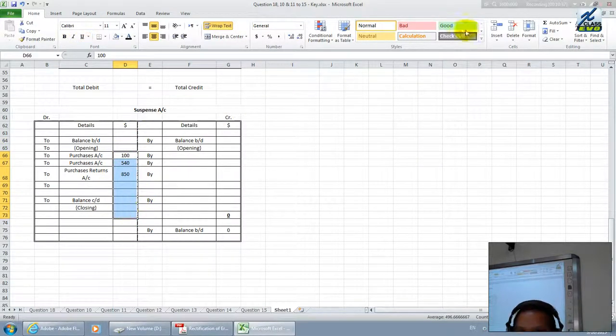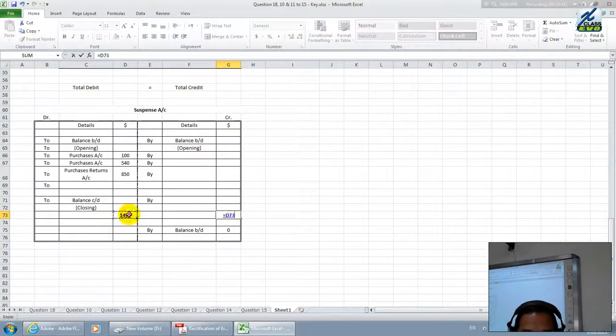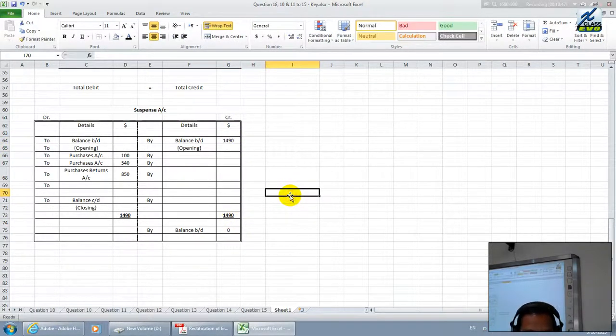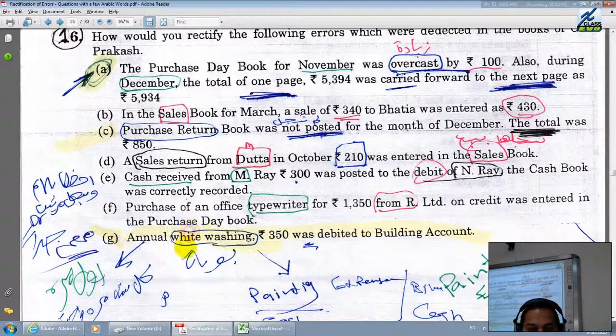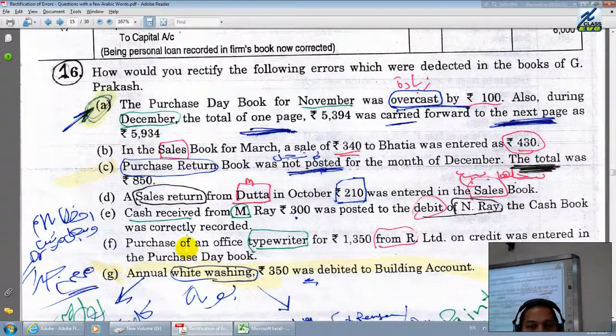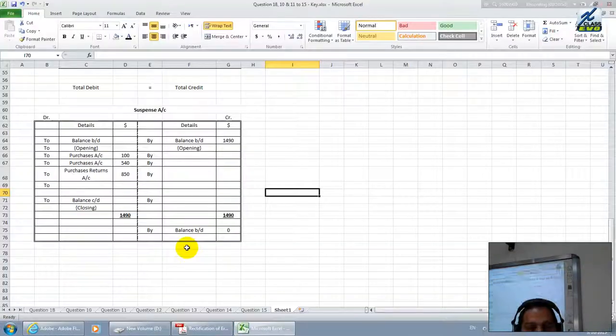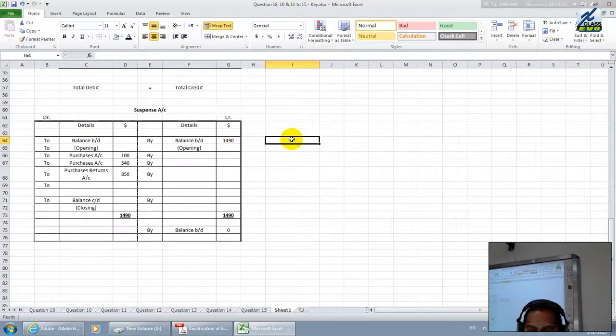The total value comes over here as 1490. The same total will be taken into consideration. The earlier difference is nothing but this value, to be taken into account pertaining to this question. That is all for the suspense account. The opening value of suspense, that is, the trial balance difference, is to be observed as 1490. Thank you very much.